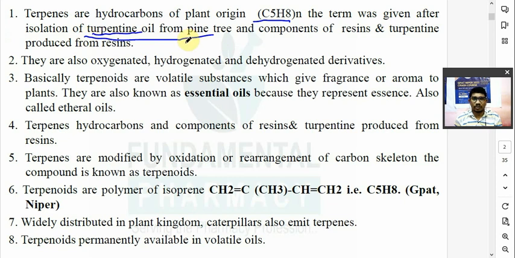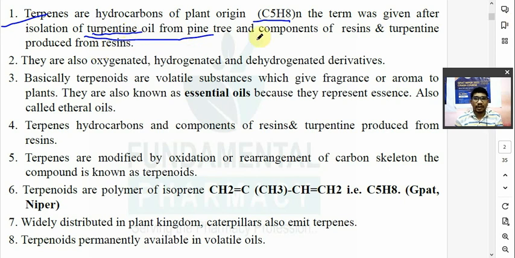This turpentine oil was obtained from the pine tree, and it was first isolated from the pine tree. Later on it was observed that it contains C5H8 units, and they named the chemical a terpene. Terpene is n times C5H8. So it may be C10H16, C15H24, and then C20H32, like that.